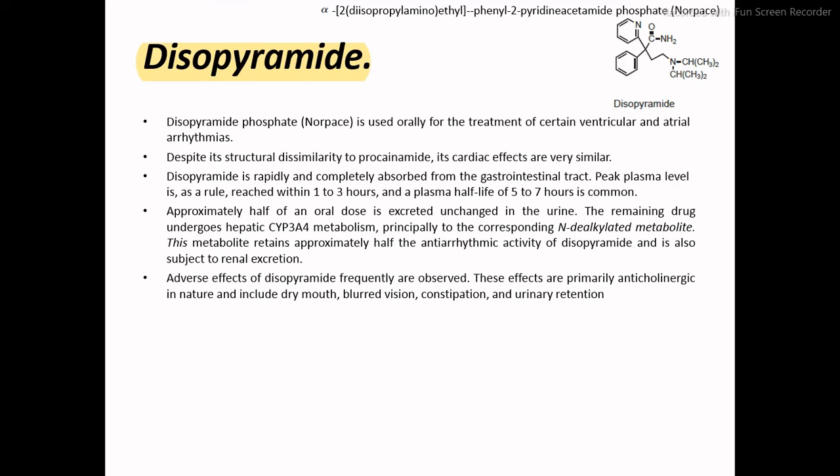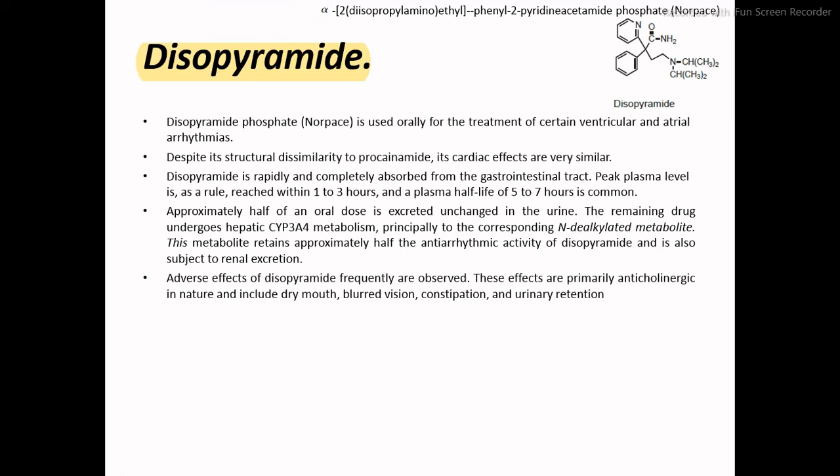Disopyramide phosphate is a phosphate salt, and it is used orally for the treatment of several ventricular and atrial arrhythmias. Based on its mechanism of action and site of action, it is useful for the treatment.